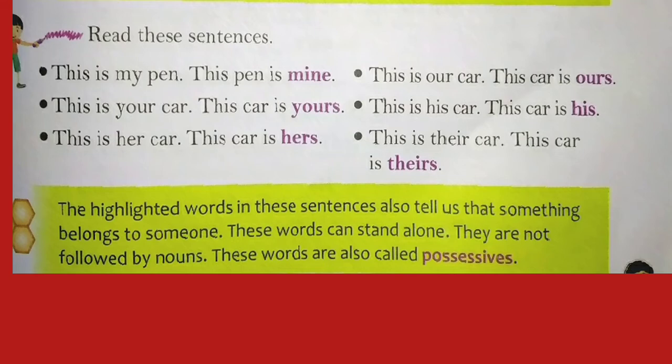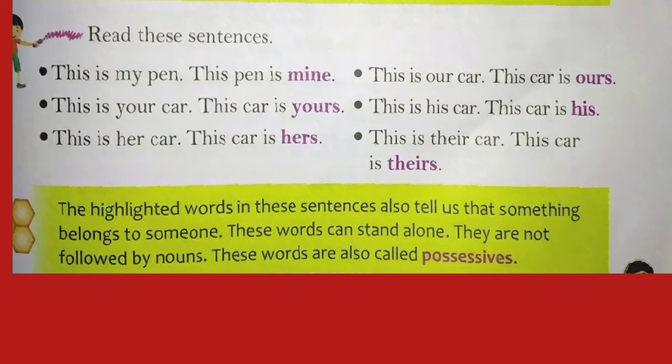Here, the highlighted words in these sentences also tell us that something belongs to someone. These words can stand alone. They are not followed by nouns. So these words are also called possessives.